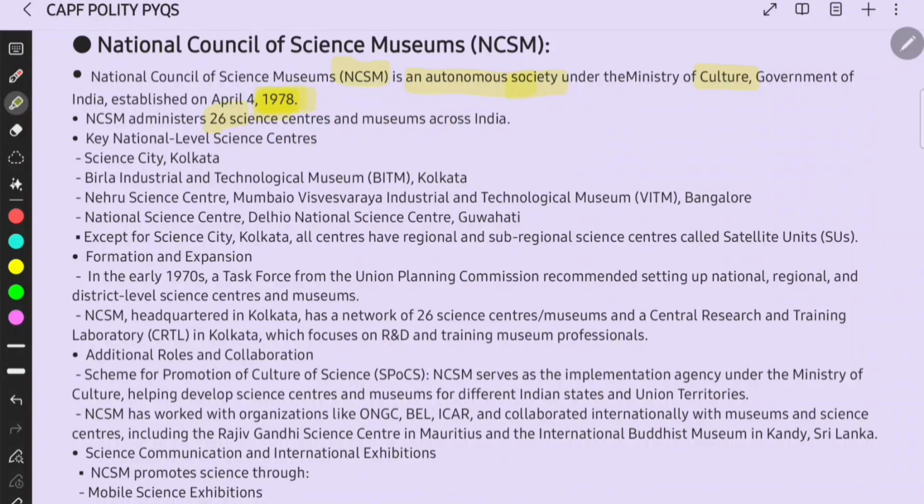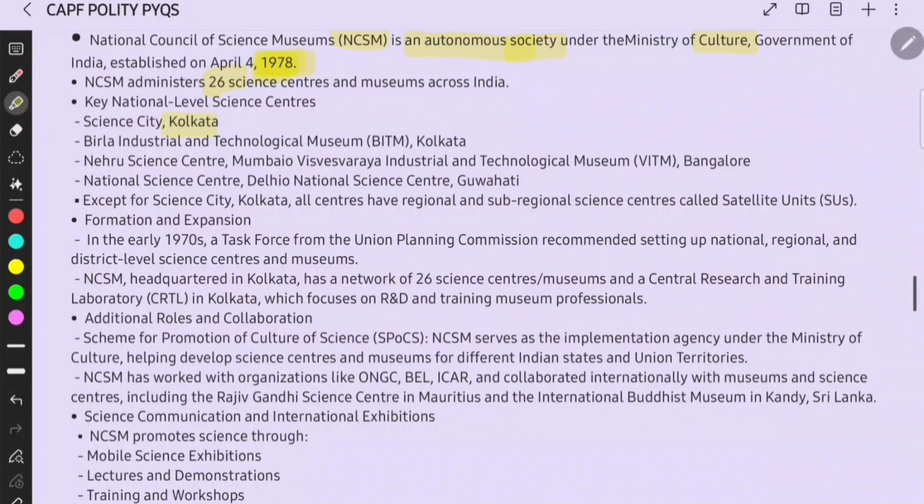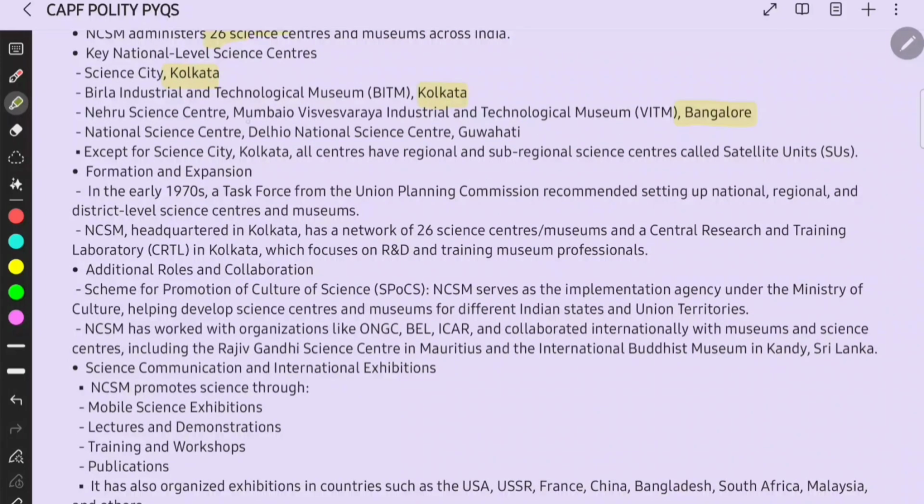Key national level science centers are: the Science City in Kolkata, the Birla Industrial and Technological Museum also in Kolkata, Nehru Science Center in Mumbai, Visvesvaraya Industrial and Technological Museum in Bangalore, the National Science Center in Delhi, and the National Science Centre in Guwahati also, right? Except for Science City in Kolkata, all centers have regional and sub-regional science centers called satellite units, right?